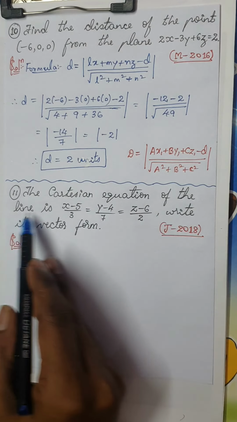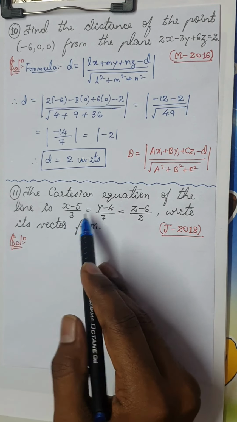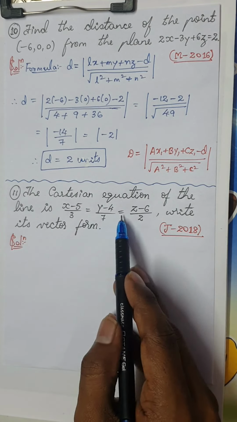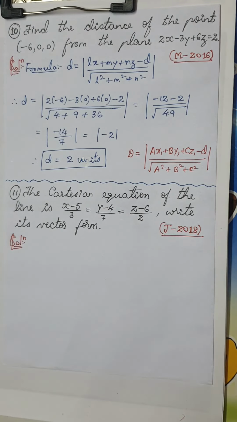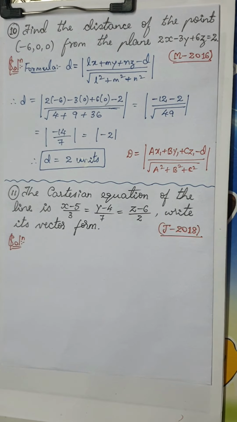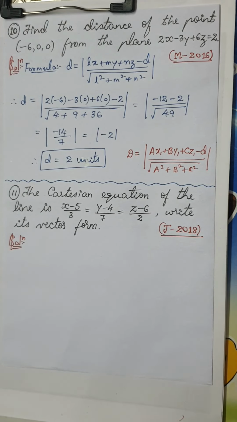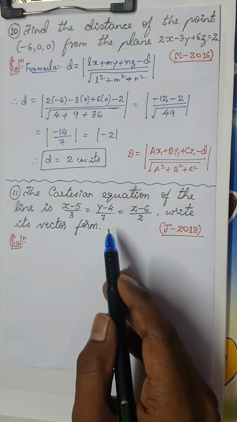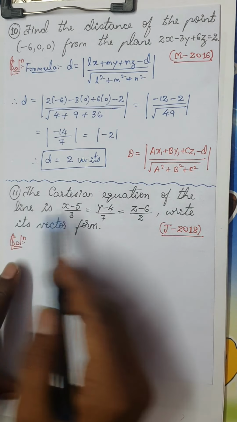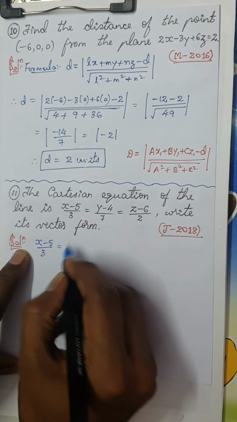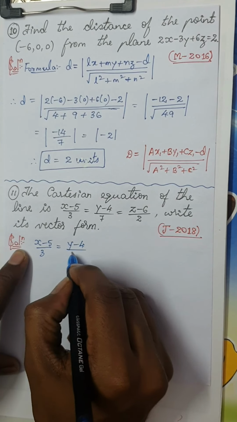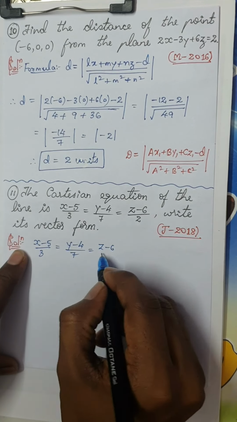The Cartesian equation of the line is x minus 5 by 3 equals y minus 4 by 7 equals z minus 6 by 2. Write its vector form. You can guess that if the question paper setter wants to challenge your knowledge, they can ask this kind of question. So for the Cartesian equation of the line, x minus 5 by 3 equals y minus 4 by 7 equals z minus 6 by 2,